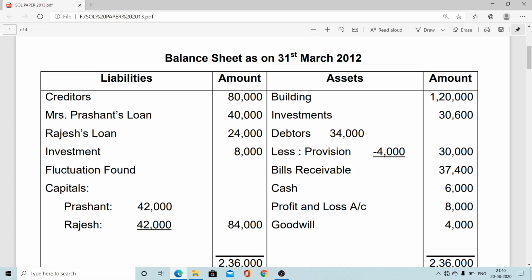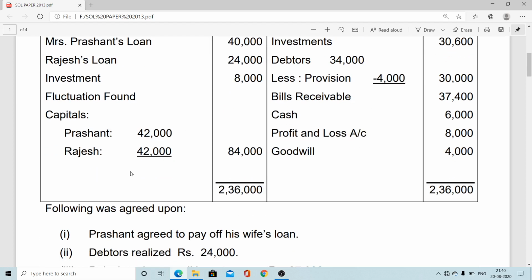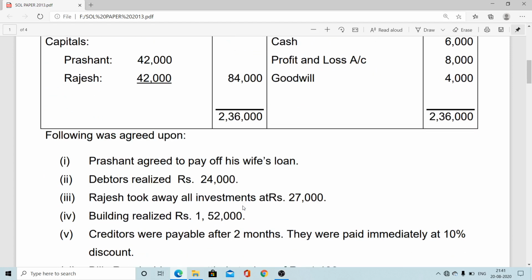two outside liabilities, creditors and wife of Prashant's loan, partner loan that is Rajesh's loan, investment fluctuation fund, and the capital of both the partners, Rajesh and Prashant, equal capital 42,000. Both the asset and liability sides are equal, 2,36,000. Other terms and conditions: now Prashant agreed to pay off his wife's loan.